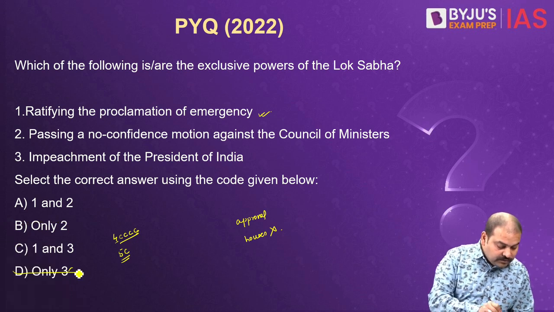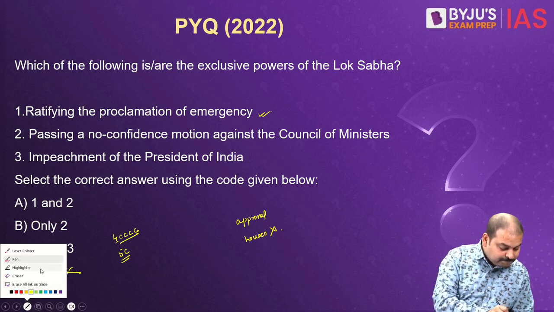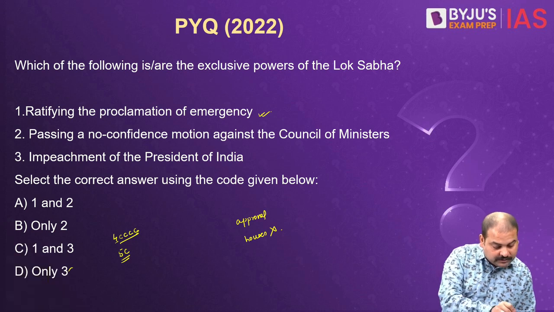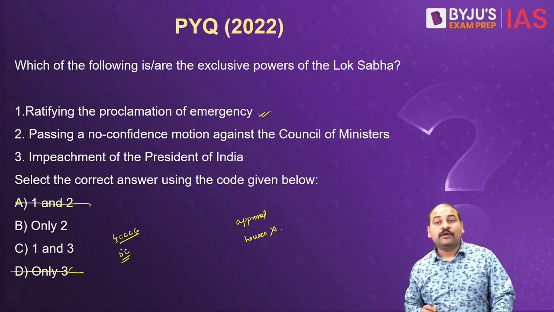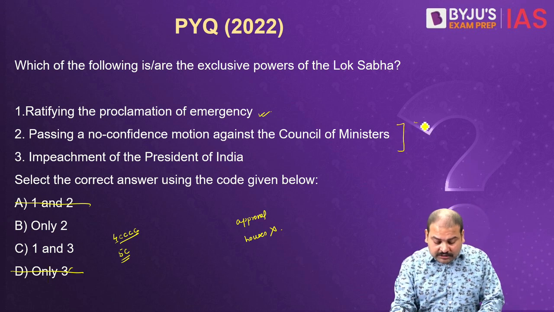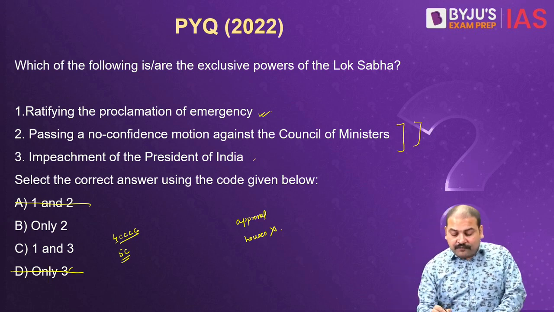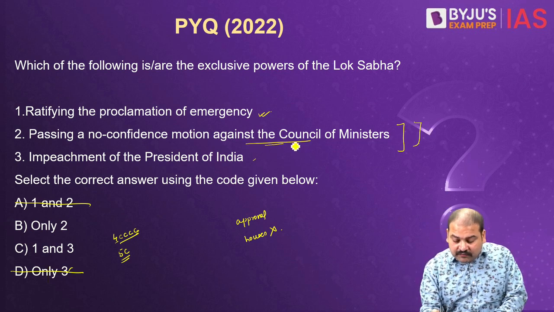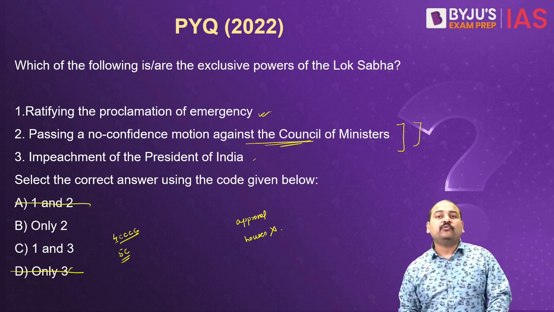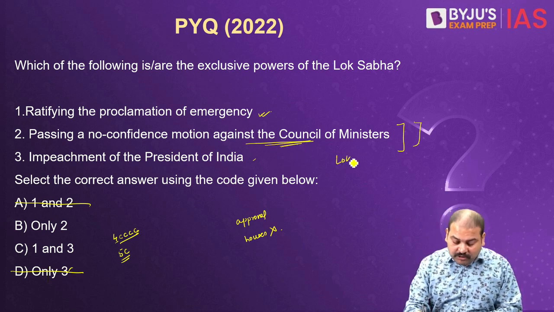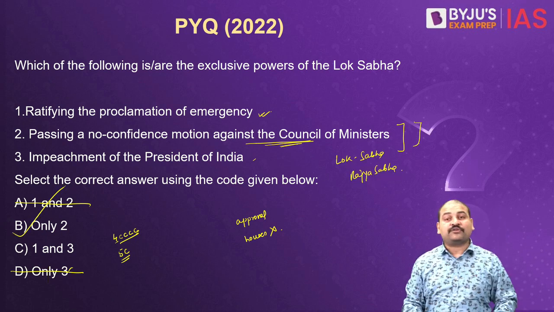If 1 is wrong, that means A is wrong, D is wrong. Now either 2 will be correct or 3 will be correct. Let us see. 2. Passing a no confidence motion against the Council of Ministers. Absolutely correct. It can only be moved in Lok Sabha, not in Rajya Sabha. So 2 is correct. So clearly the answer to this question is B.